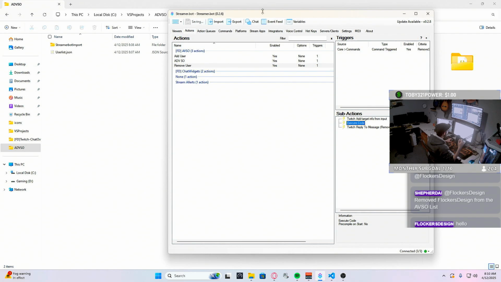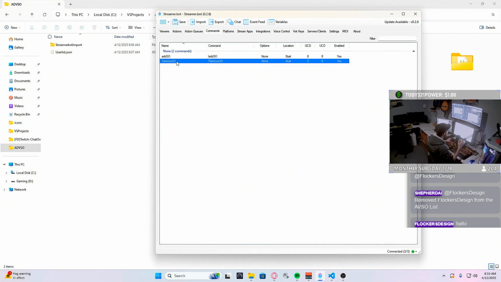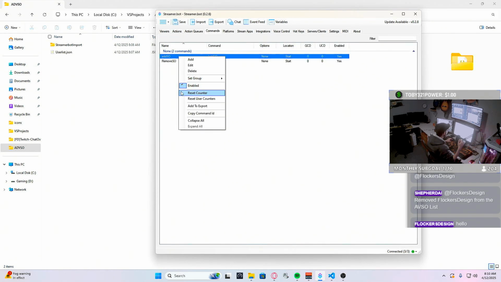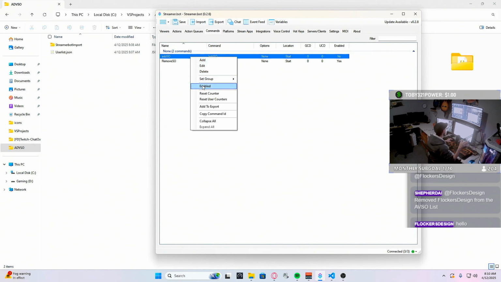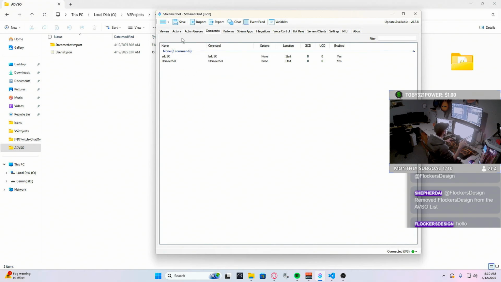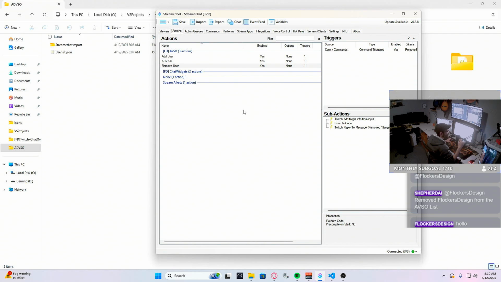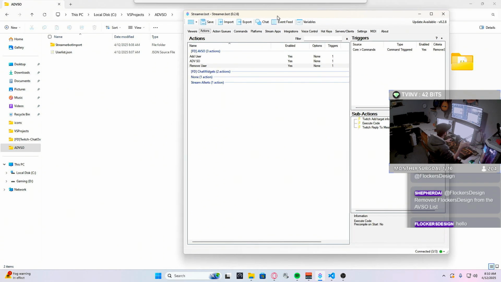Once you have that done, you may want to check your commands because they're probably disabled by default. So all you want to do is make sure you have them enabled and then you are good to go. I hope this made sense. I hope this helped. And I hope you guys all enjoy this new widget.